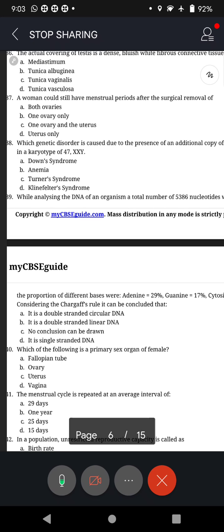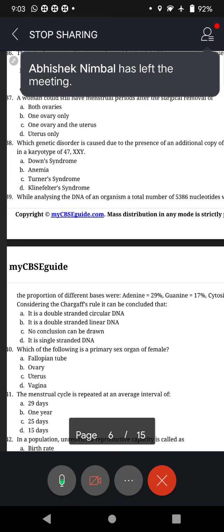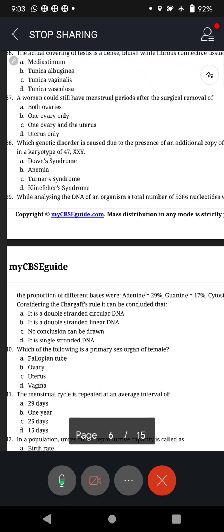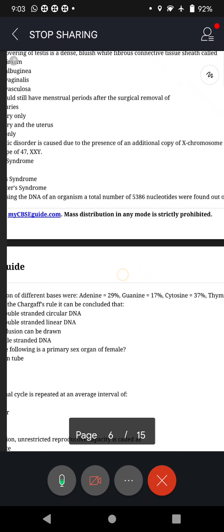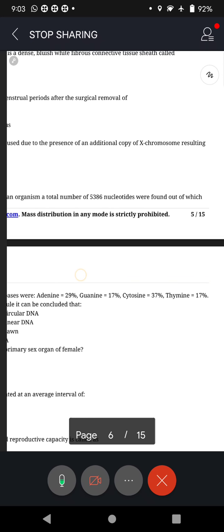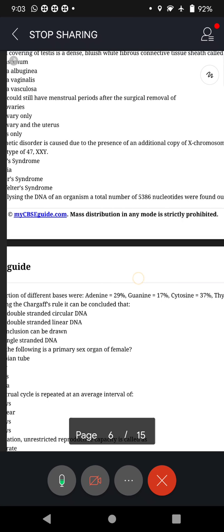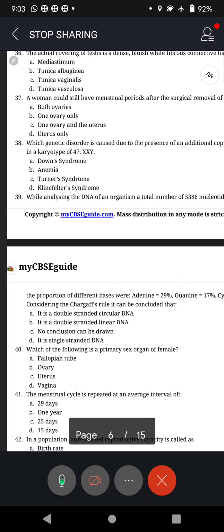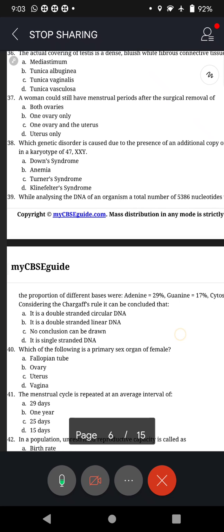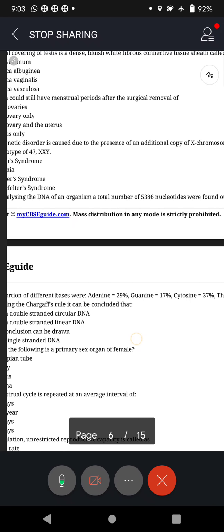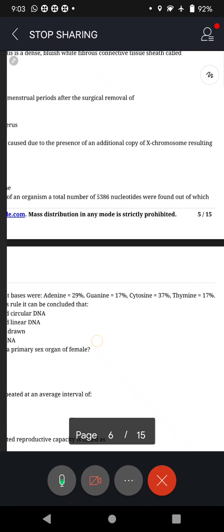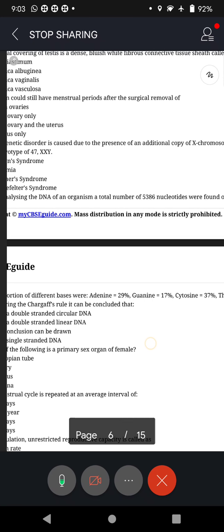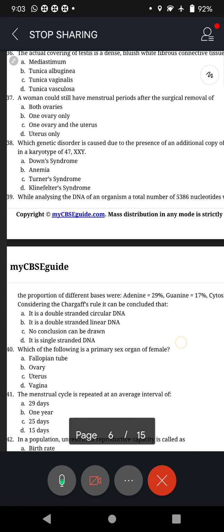Question number 39. While analyzing the DNA of an organism, a total number of 5,386 nucleotides were found, out of which the proportion of different bases were adenine 29%, guanine 17%, cytosine 37%, and thymine 17%.